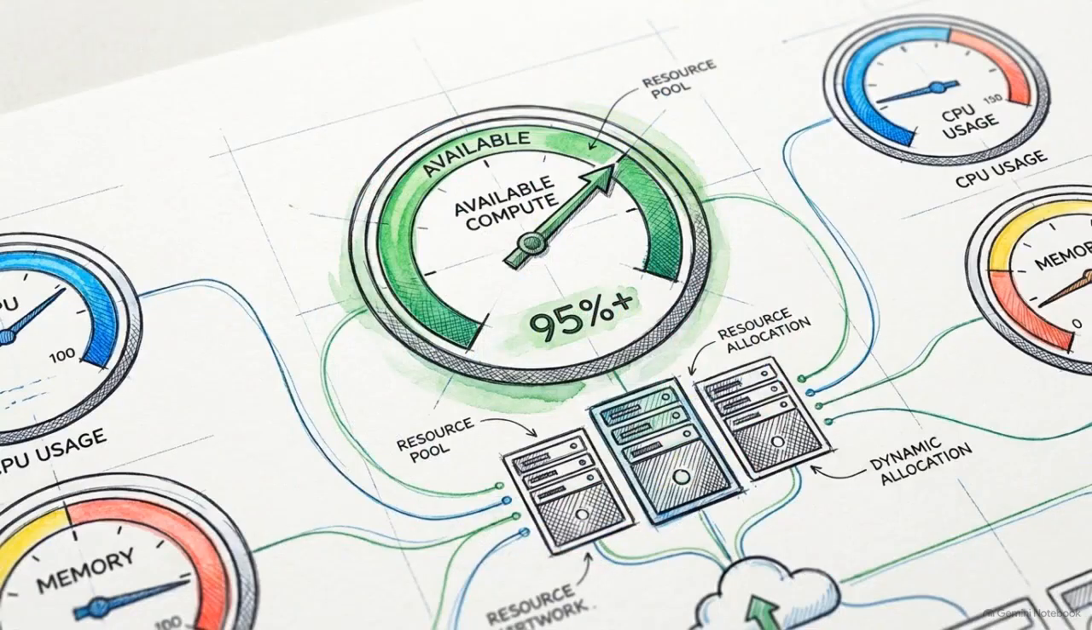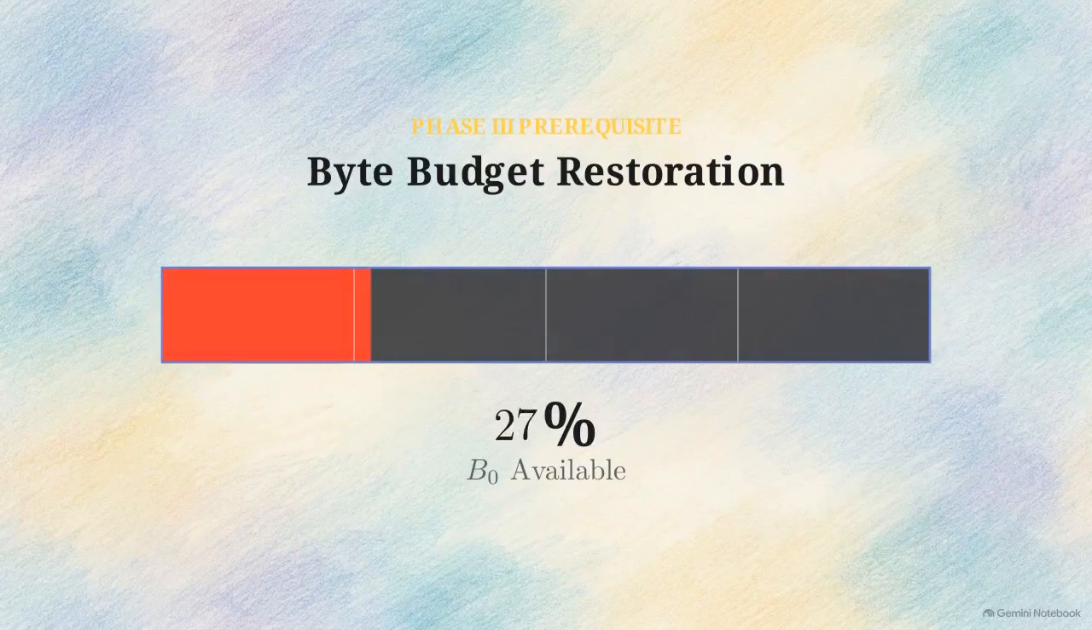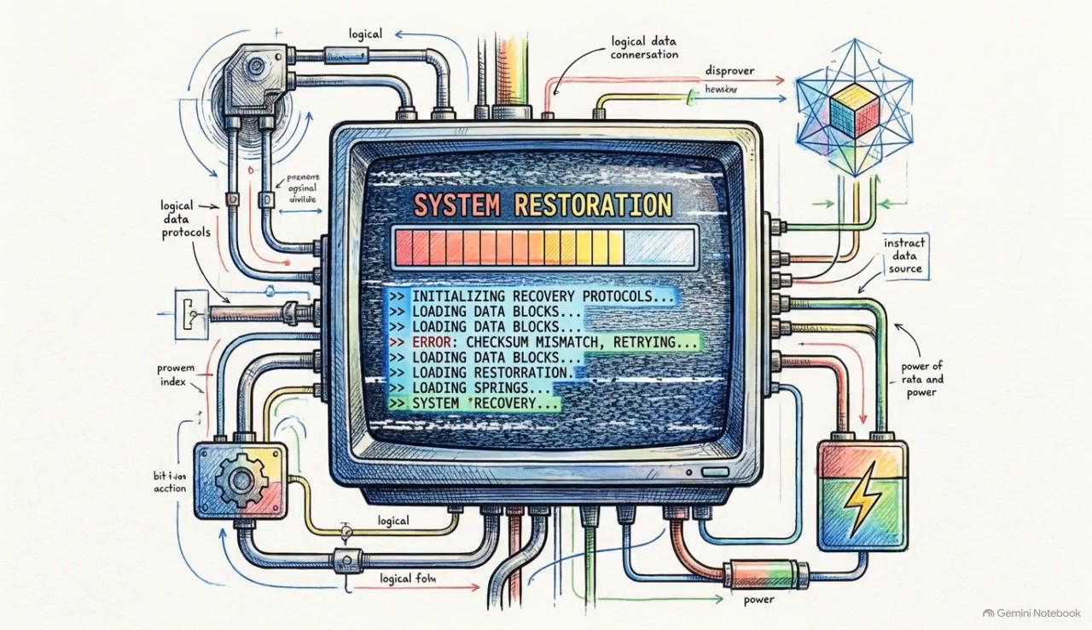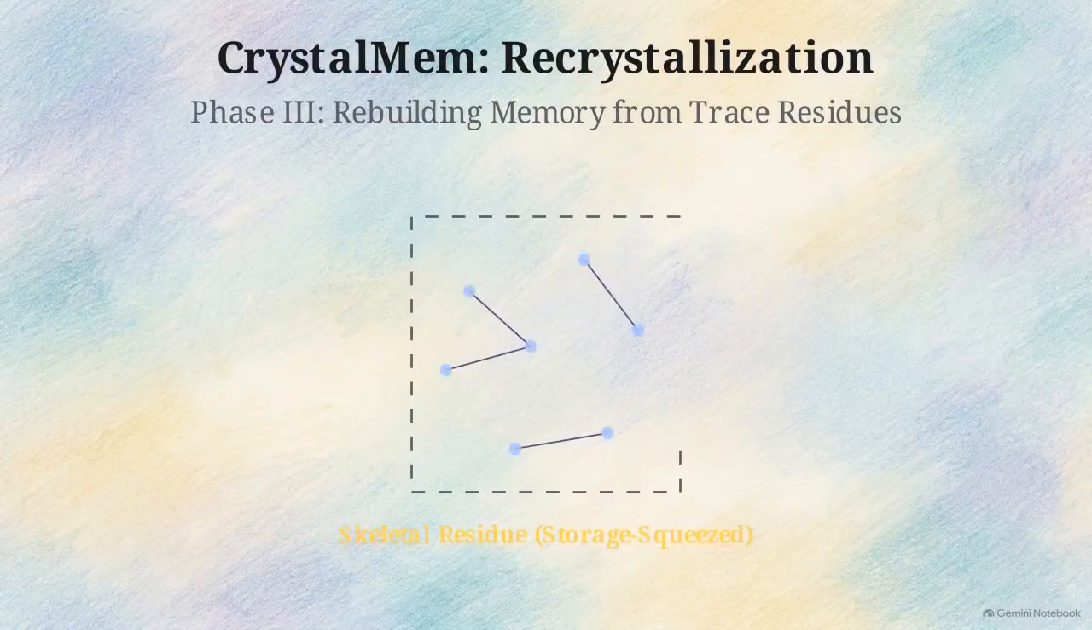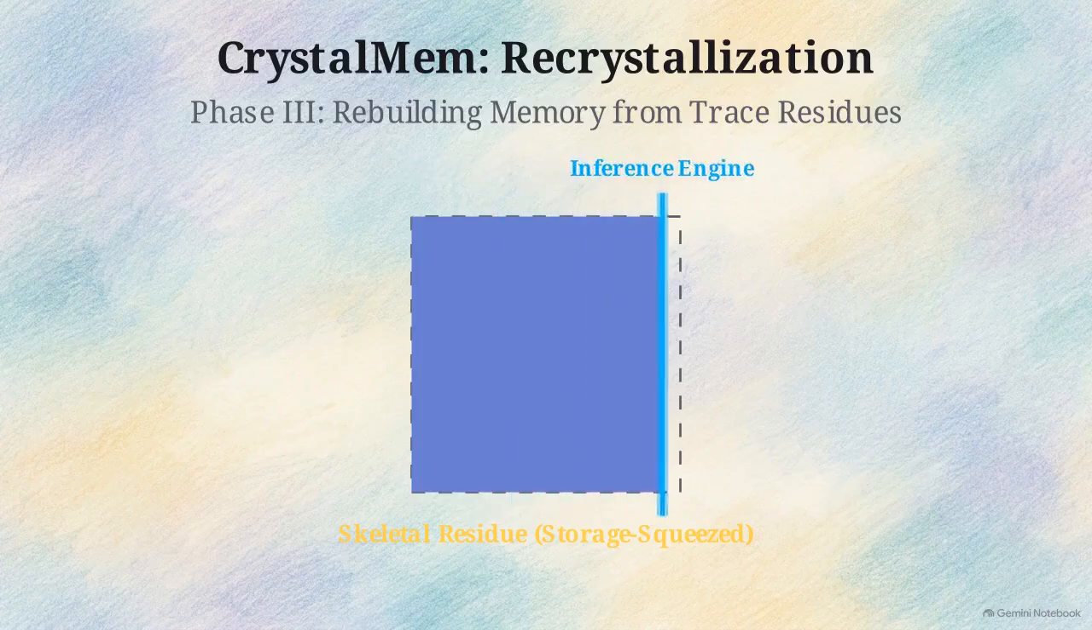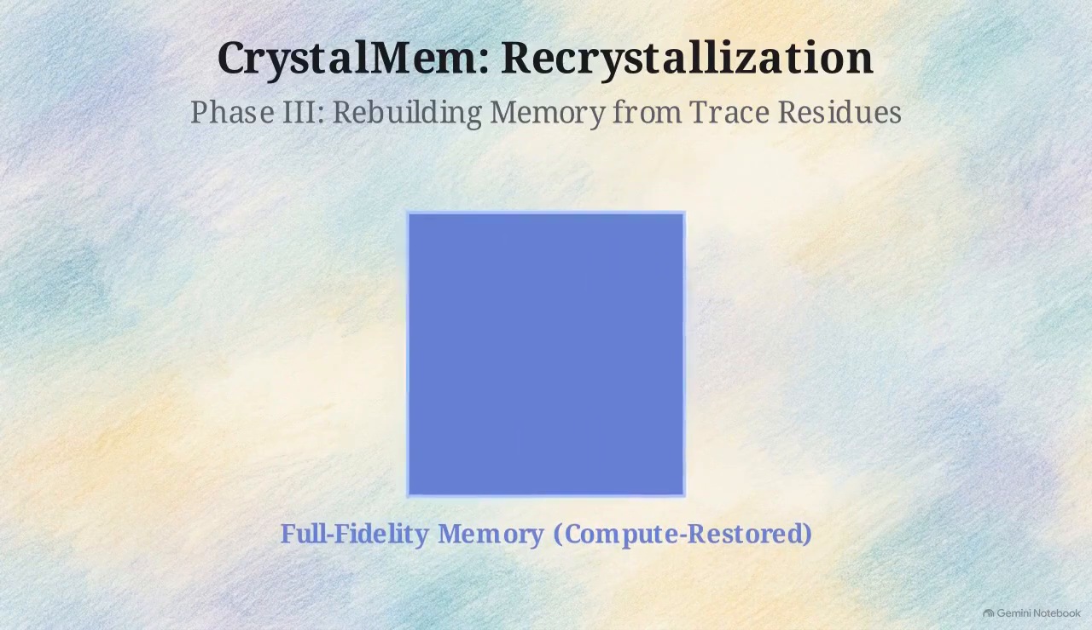Eventually, the cloud load lightens. The budget returns to 100%, space to buy capability back. This initiates Phase 3, recrystallization. The agent leverages its idle inference compute, exchanging tokens to step memories back up the fidelity ladder. The LLM reads the minimal skeletal or trace residue saved during the squeeze and uses its reasoning capabilities to physically rebuild a full-fidelity draft of the original memory.